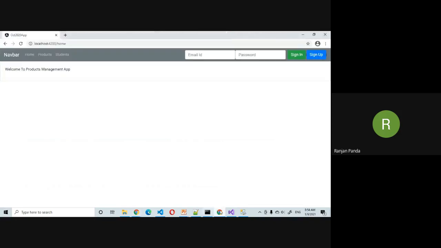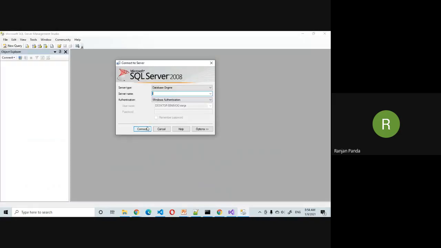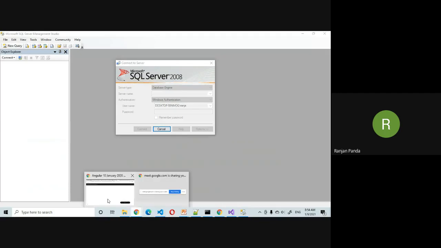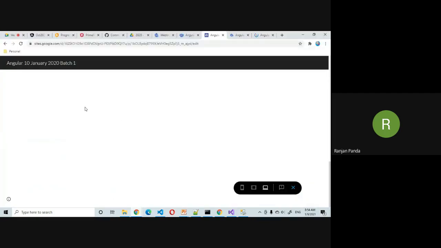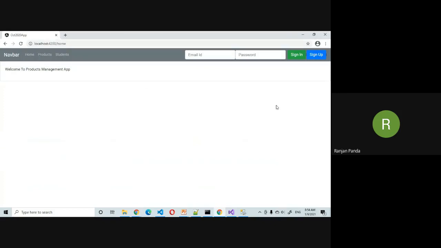So this is going to be our application. Currently, if you see, the user has not signed in, and if it is trying to access, it is not going to get the data. But once the user signs in,